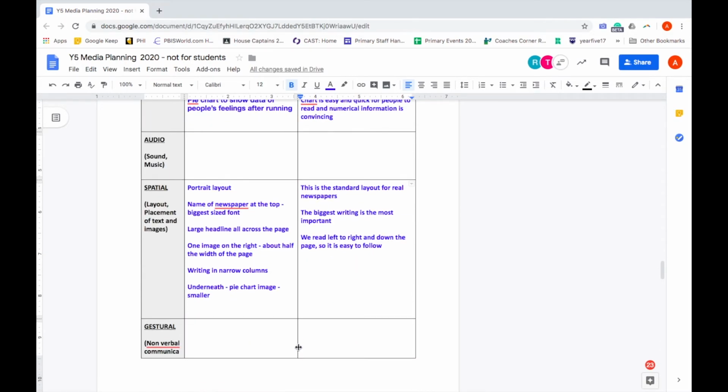In spatial, I've decided to make the layout portrait. I've got the name of the newspaper out in the top because that's the standard format, and the biggest writing is for the headlines, and the biggest writing is the most important. It flows from left to right because that's the easiest way to follow it, and it generally follows the rules of design that we've been continuing to use.